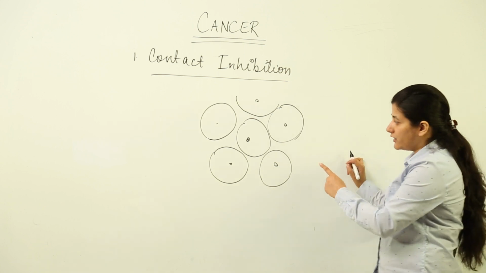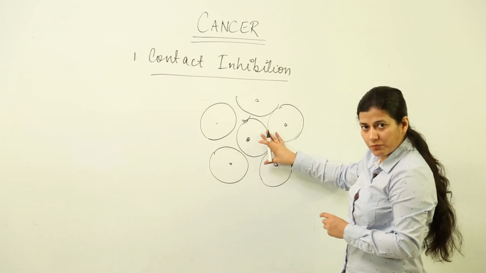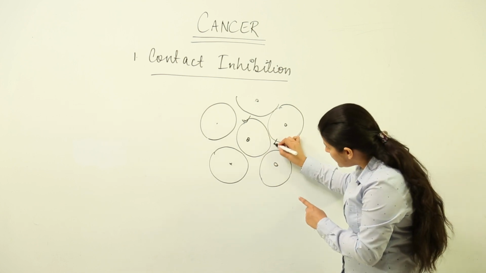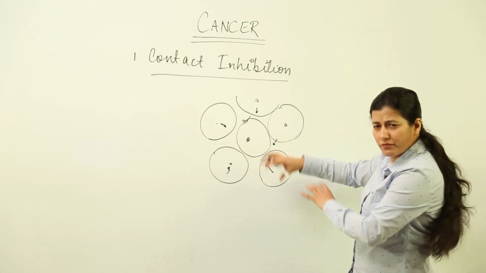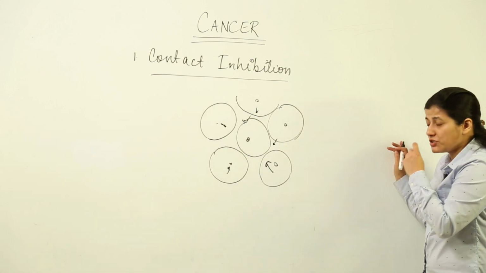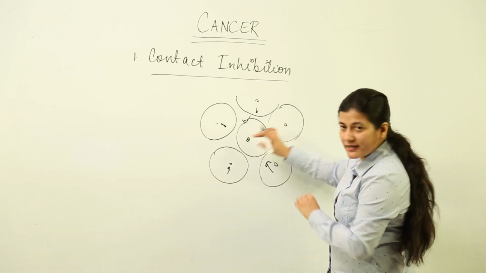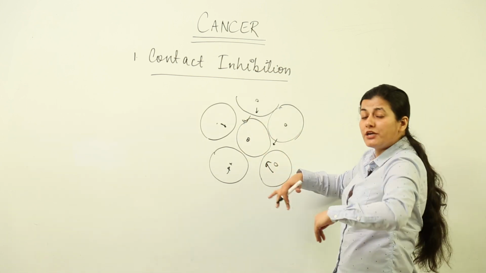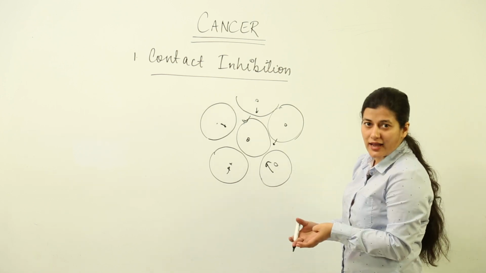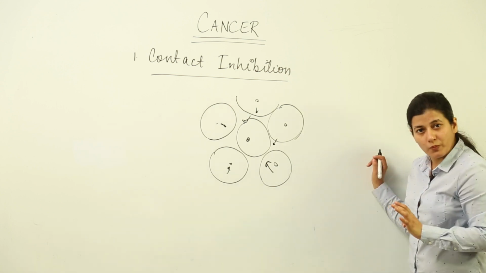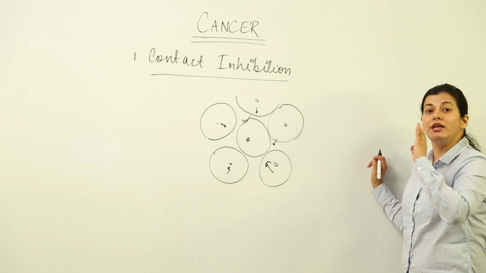Now what is this contact inhibition? Supposedly we are talking about this cell. This cell has its position in the body. It is not going to allow this cell or this cell or this cell, or whichever we are taking into consideration, to grow non-stop. But supposedly it loses that ability of contact inhibition. It would grow itself also non-stop, and the others would also get infected with that. That is what cancer cells do, and because of that the cells start growing non-stop without any restriction.